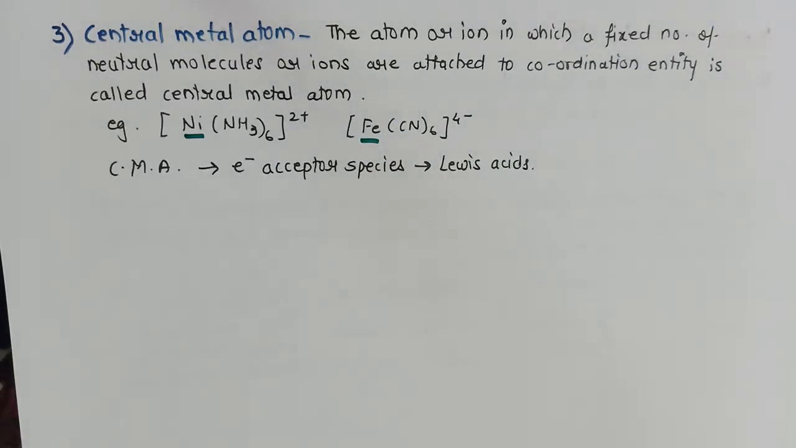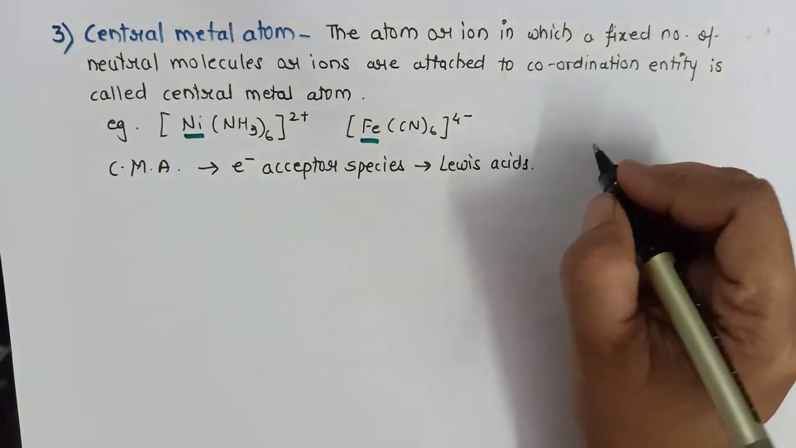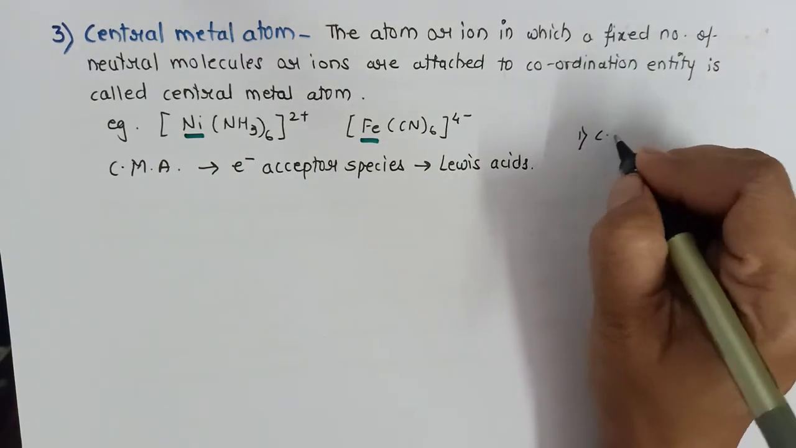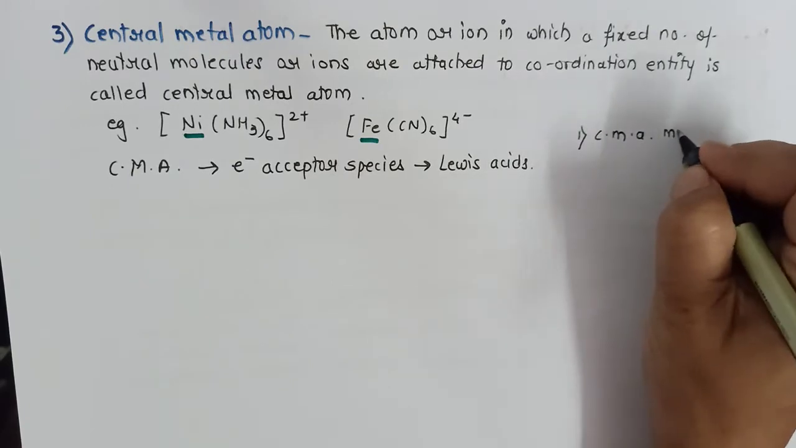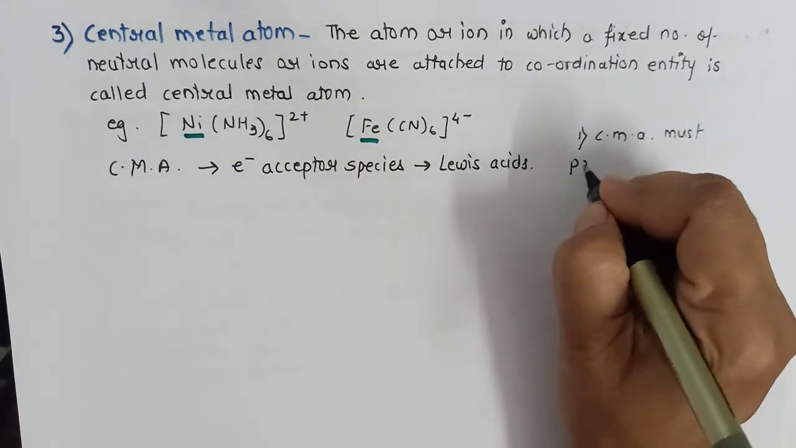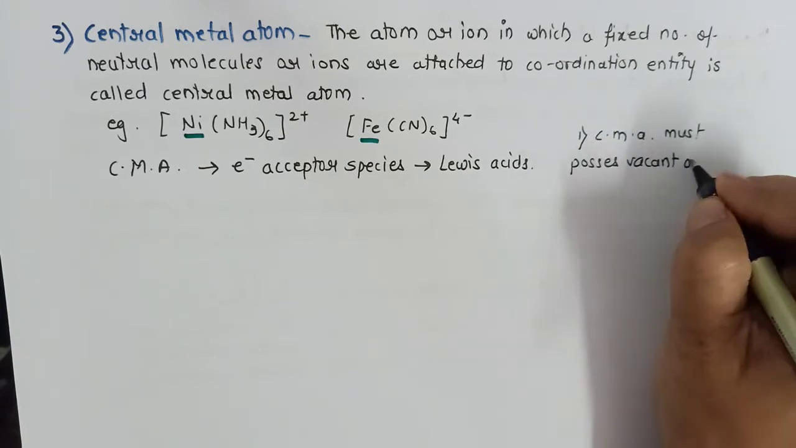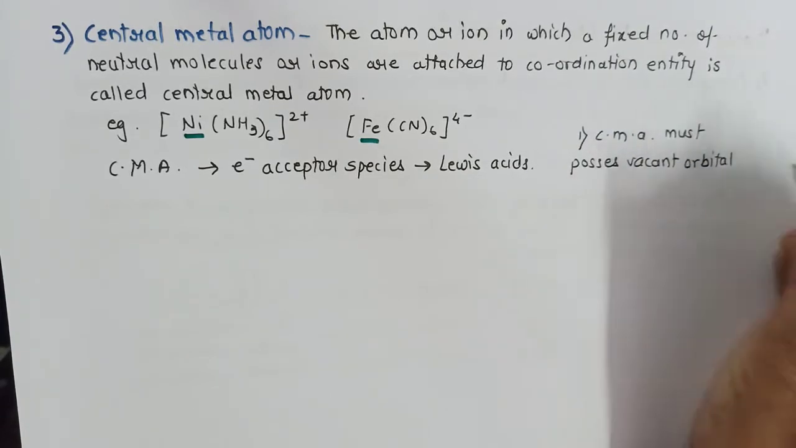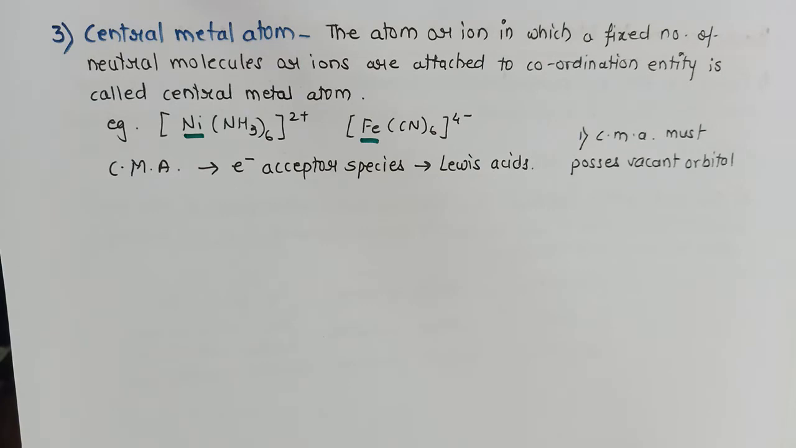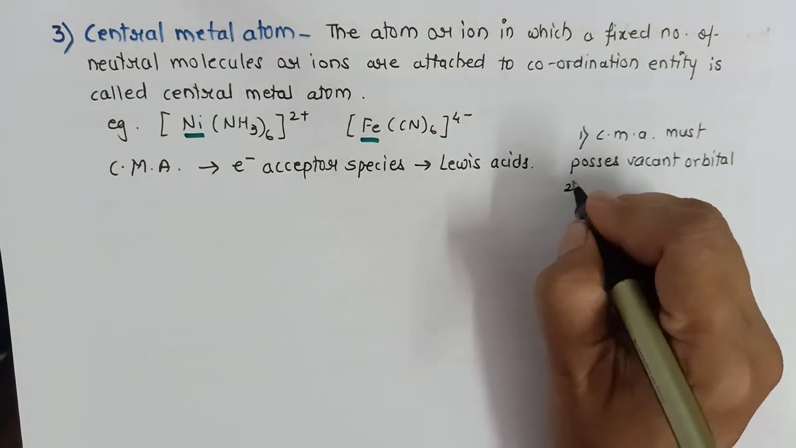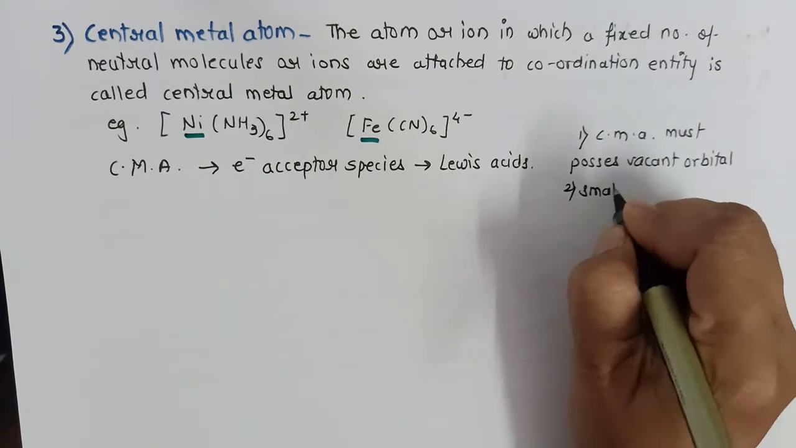We have a lot of metals in our periodic table. So which type of metals will be best suitable for making a coordination compound? There are two conditions. The first one, the central metal atom must possess a vacant orbital. Why must they possess a vacant orbital? So that they can accept the lone pair of electrons given by another species. And secondly, they should have small size.